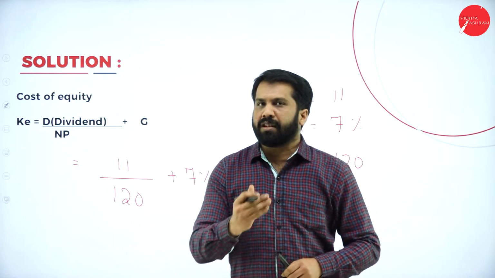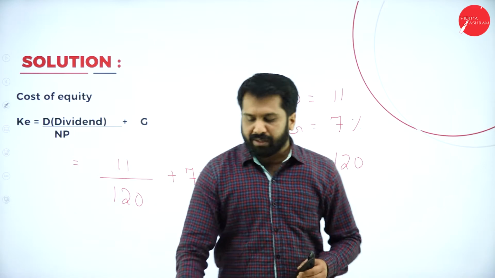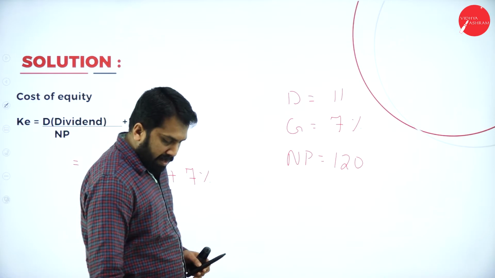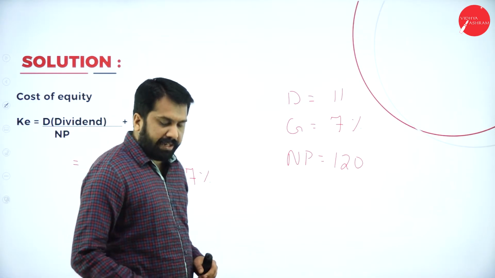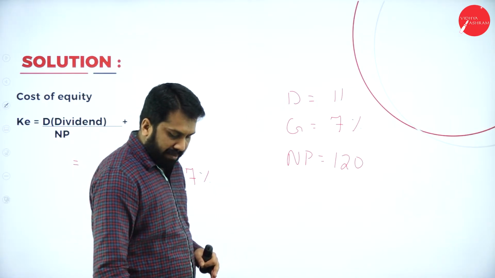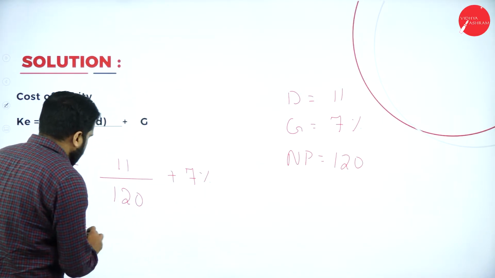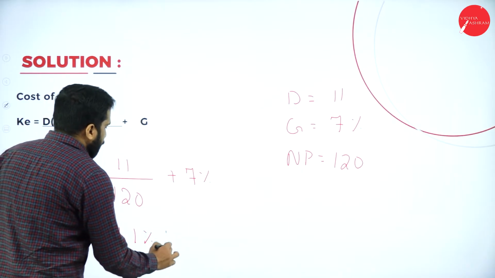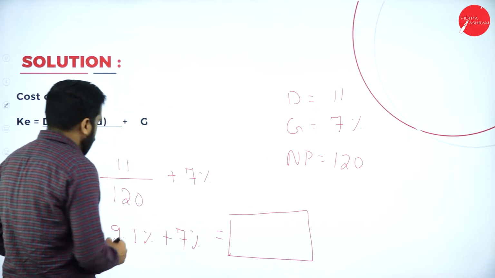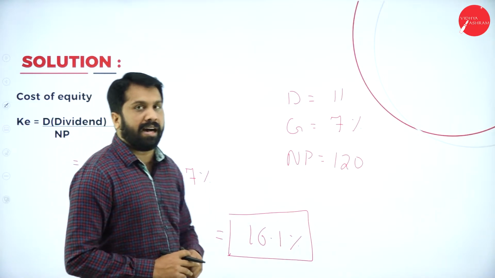7%, keep it aside, we'll do it later. We'll calculate 11 by 120. I'll use the calculator for this. 11 divided by 120, I get 0.09. I'll convert to percentage, multiplied by 100, you will get 9.1%. 9.1% plus 7%, your overall answer is 16.1%. This will be your answer.